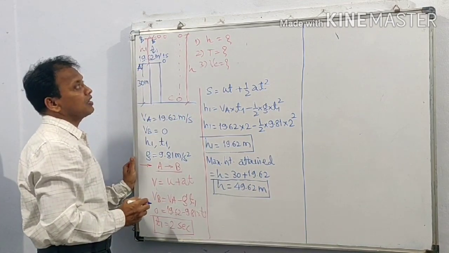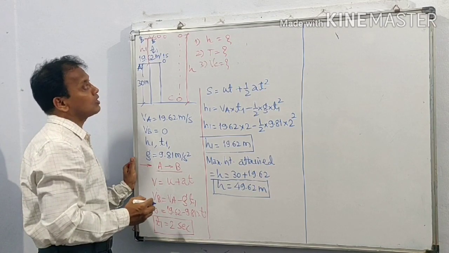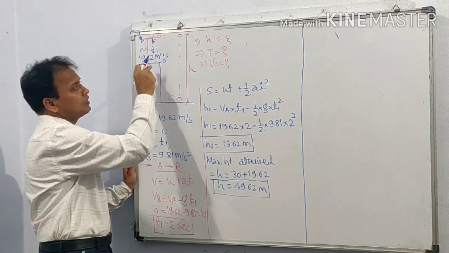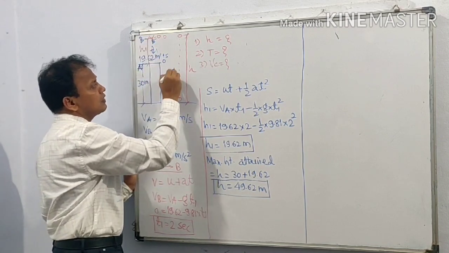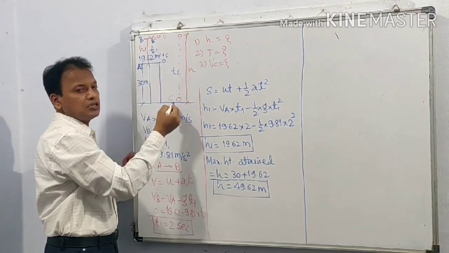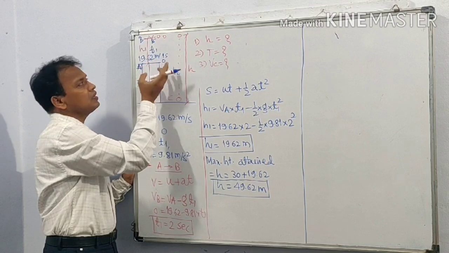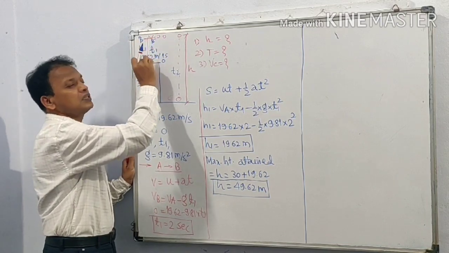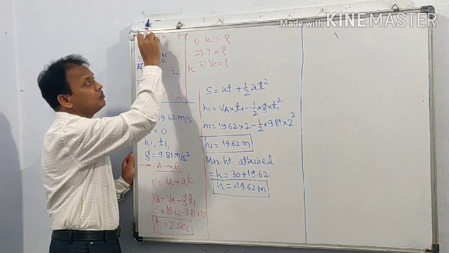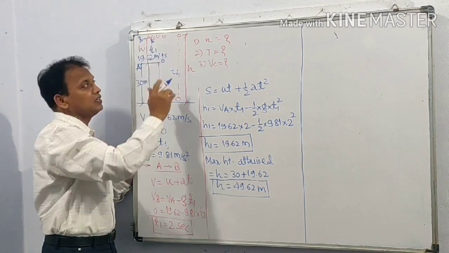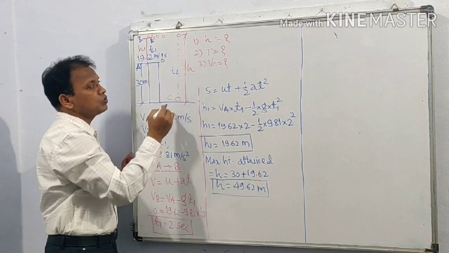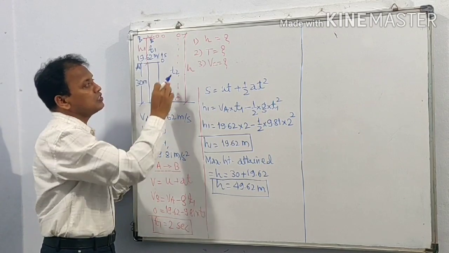Now again we are asked to find total time for which the ball was in the air. The first time we have determined, that is T1. Let T2 be the time taken by ball to travel from B to C. When ball is thrown from A with velocity 19.62 meter per second, the velocity goes on decreasing, and when it reaches B, the velocity becomes 0, and then it will start falling down. So time required for this ball to fall from B to C, that is up to ground, is T2.